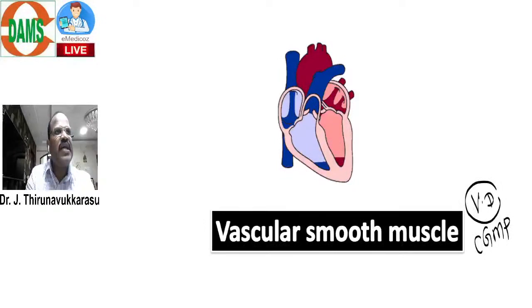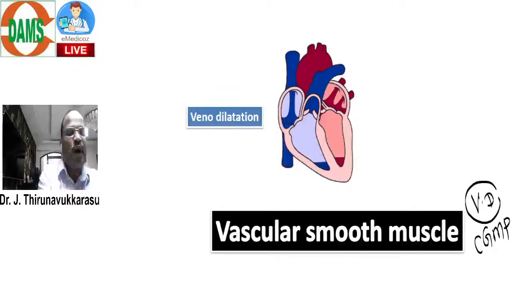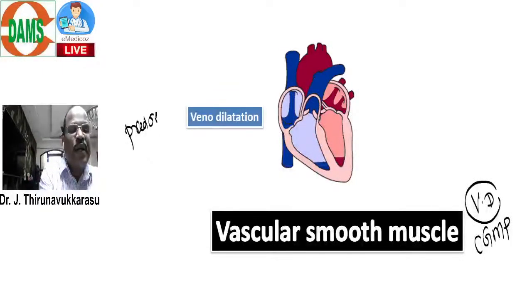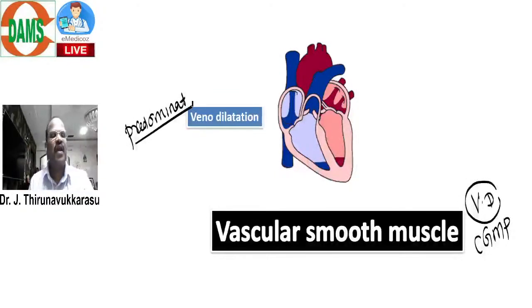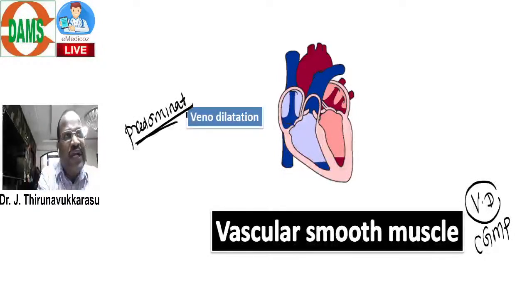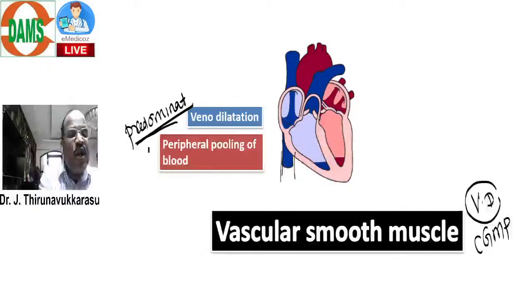Now, what about nitrates? Please note, nitrates are predominantly venodilators. They also dilate artery. I do agree, nitrate also dilates artery, but maximally dilates vein. Now look at the point. Because of predominant venodilatation, look at the picture. The inferior vena cava gets dilated, thereby causing peripheral pooling of blood.